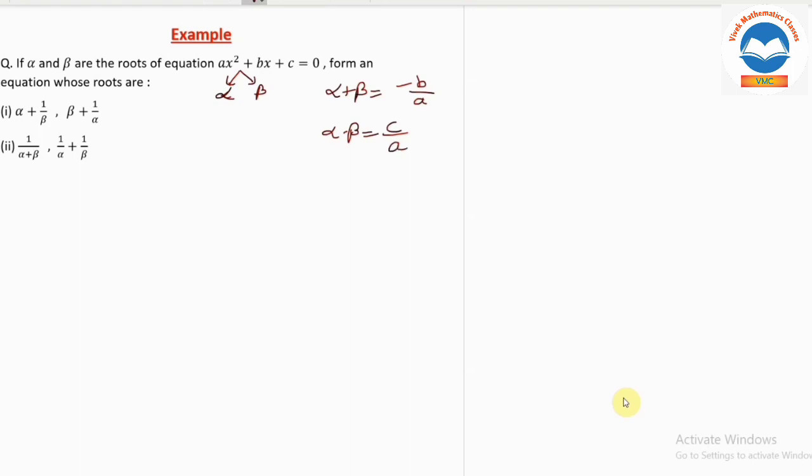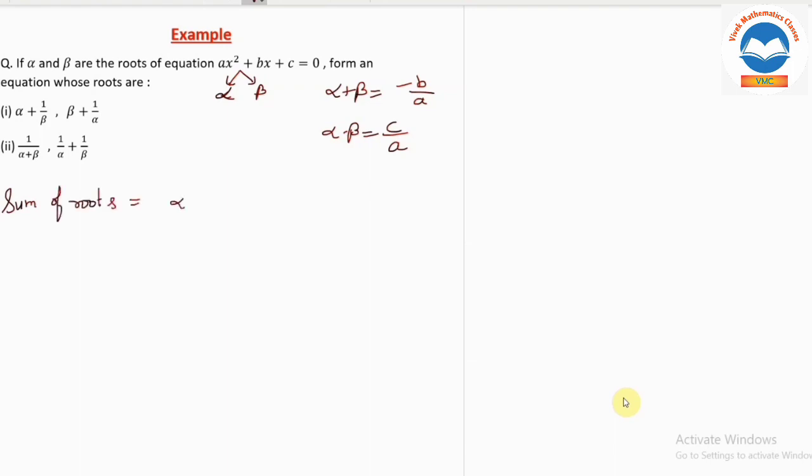Now next thing they are asking is to find the equation whose roots are alpha plus 1 by beta, beta plus 1 by alpha. For finding any quadratic equation, what do we need? We need the sum of roots and the product of roots. So in the first part we will find the sum of roots. What will be your sum of roots?